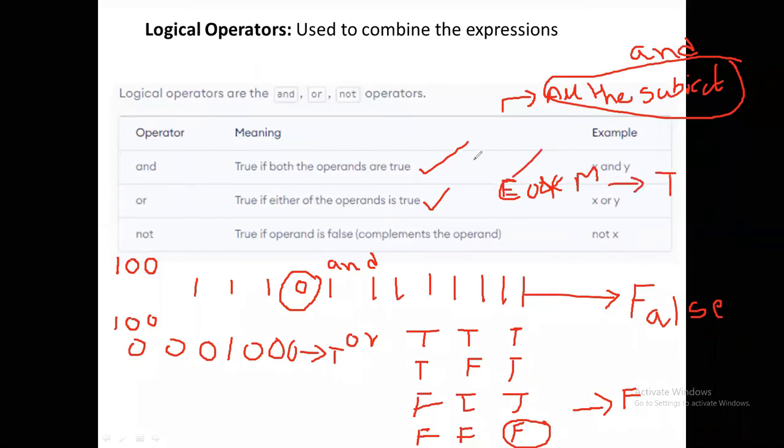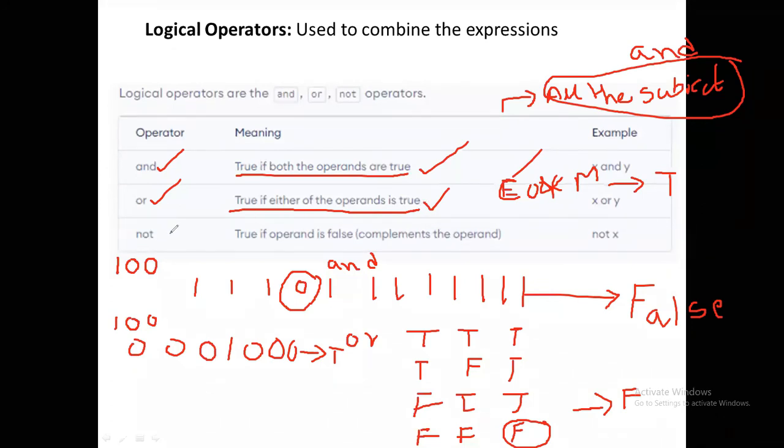That means, if you observe when you write the program, you can understand that if all the expressions are true, then only the end result is true. In those cases, you are going to use AND. If there are 100 operands and all the operands are true, then only the final result will be true. Similarly, OR is true if either of the operands is true. That means if one of the operands is true, then the entire expression is true.